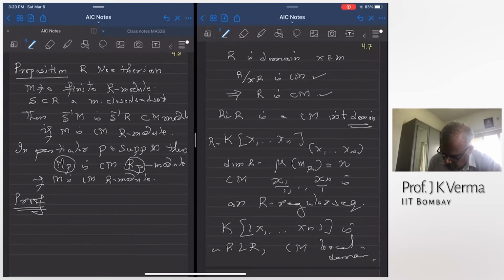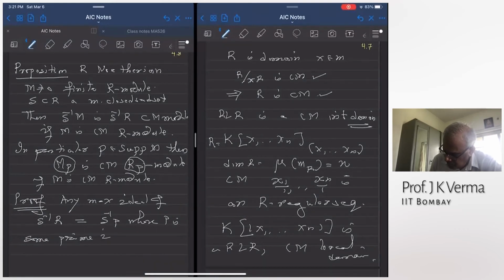Any maximal ideal of S inverse R looks like S inverse P, where P is some prime ideal of R and P intersection S is empty, and it is maximal among all prime ideals which do not intersect S. Then S inverse P is a maximal ideal, and every maximal ideal looks like this.